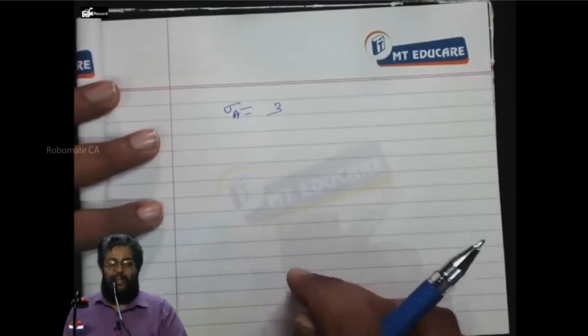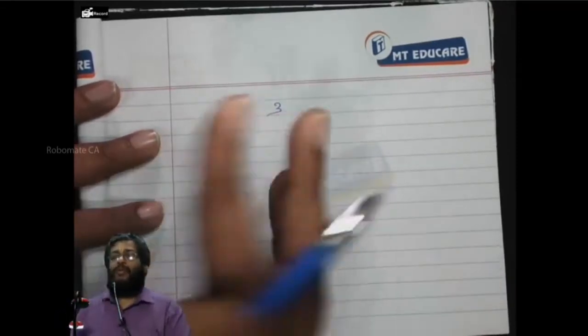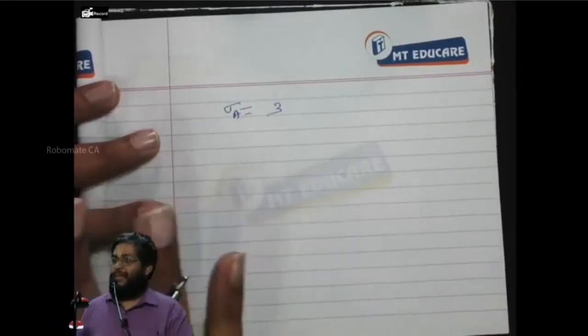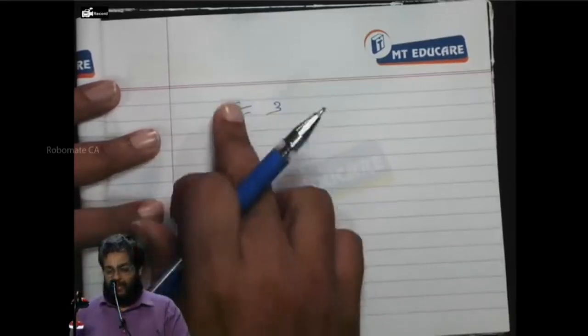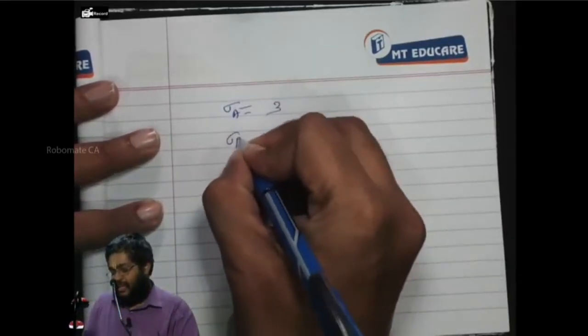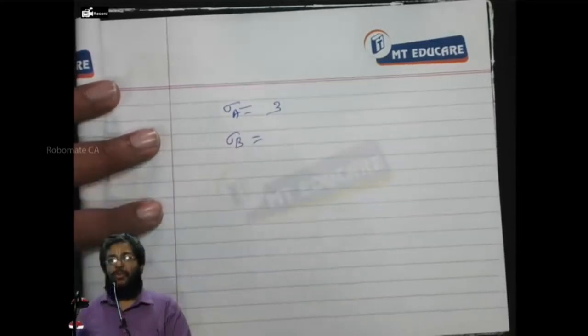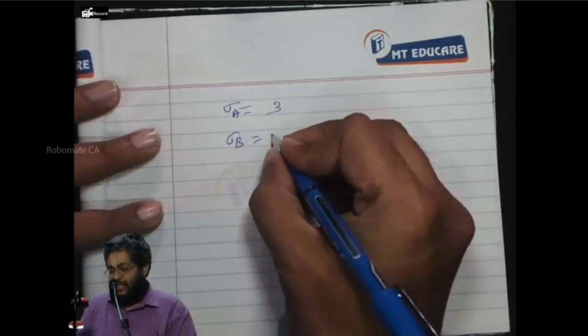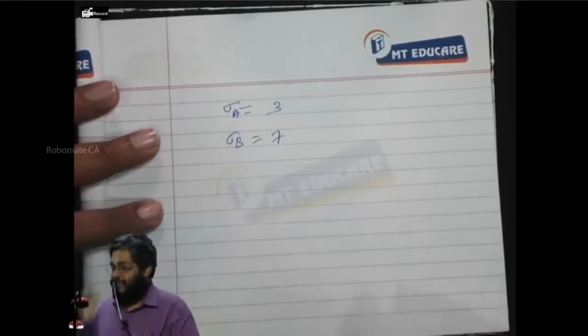It is 3 more or less than the mark I am expecting. Now, B says the standard deviation over my expected mark is 7 marks.